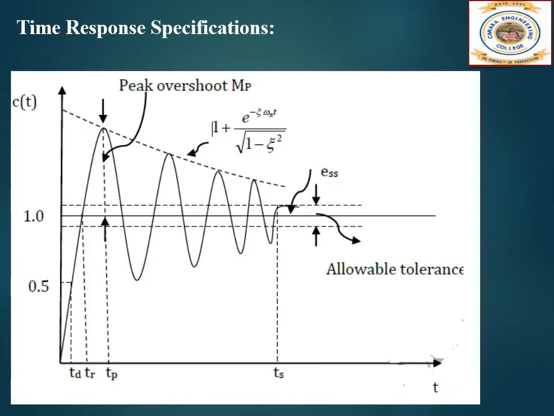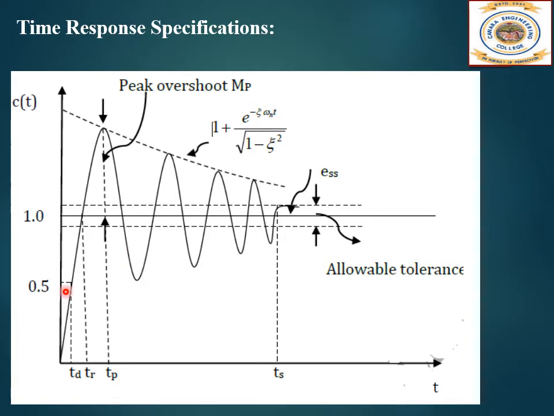In this figure, you can see the time response specification of the second order system. See here, this is how initially it will respond to a peak over here, then it will come down again. This is the second peak. Then finally these oscillations will die down and it will settle down at the required output.